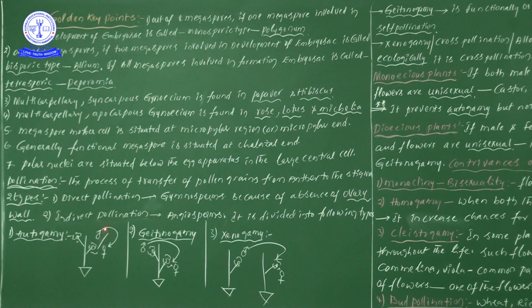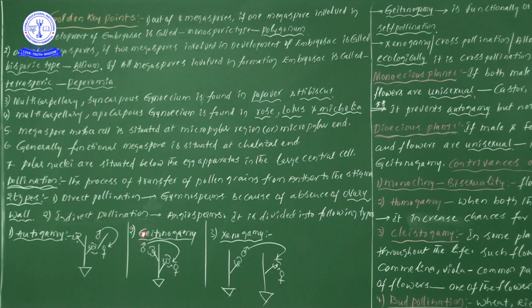Now here you see, both male as well as female reproductive systems are present in the same flower. In this particular case, suppose pollination takes place between these two, which means the pollen grains of the male reproductive system come onto the stigma of the female reproductive system of the same flower. That particular phenomenon we take as autogamy.